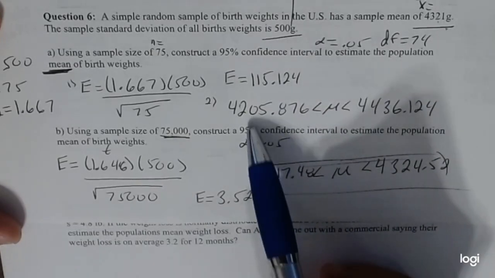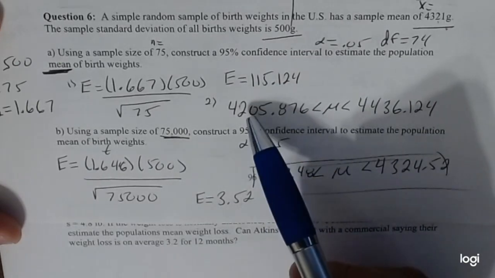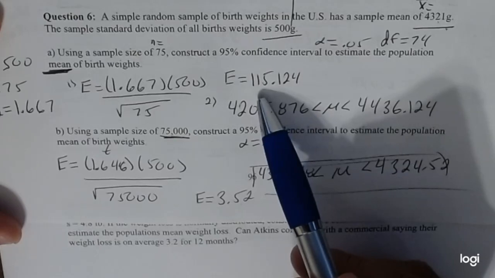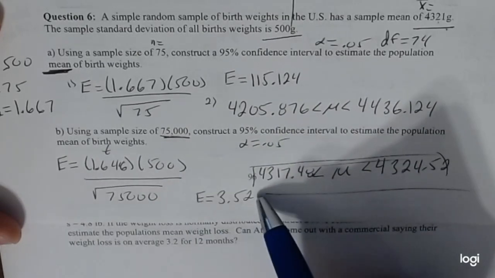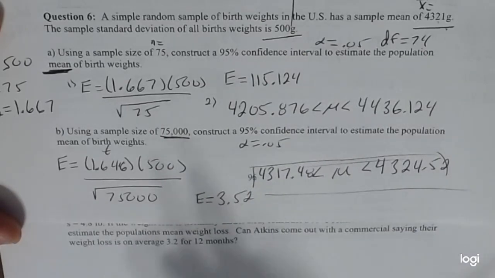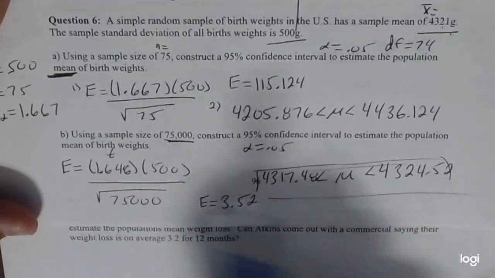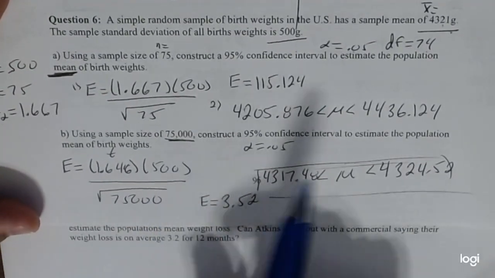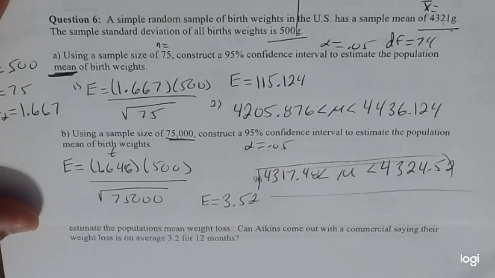Notice, this isn't too big of a deal, right? But we can get even better with that, right? Because if you notice, this margin of error is 115, and this is only 3 away, right? So that's even better. So that's why when it comes to this type of confidence interval, in this class, you're doing really small samples, right? But if you go into the real world, you'll be doing stuff like this, where even this is considered super, really small, relative to the overall population itself, which is pretty cool.